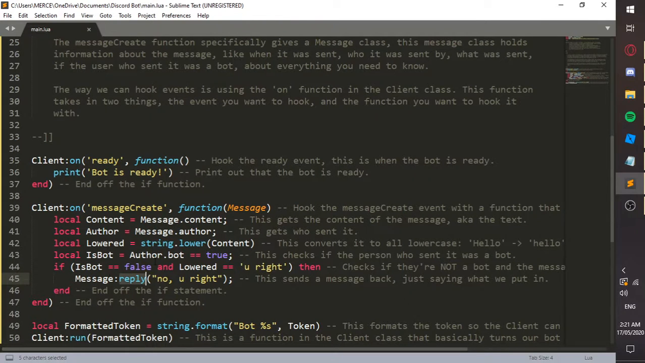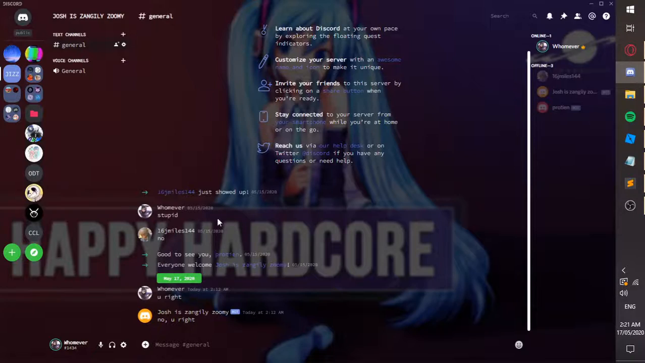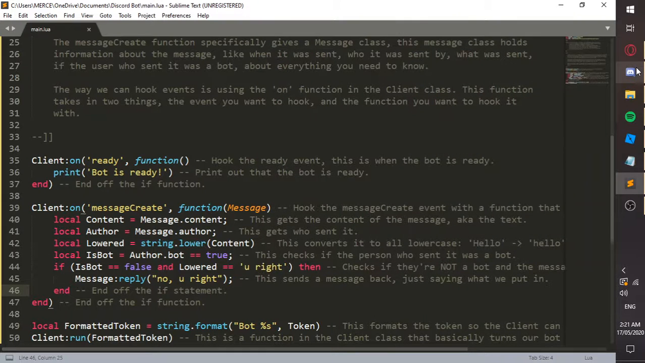It's called reply, and it basically sends a message back into the same channel that the message was created in. Then you just pass it a string of what it's going to send. And I have a few things here, just called string not lower, which is a function in a string.